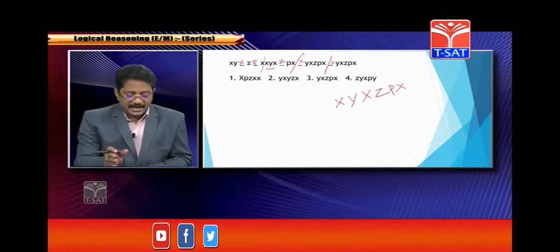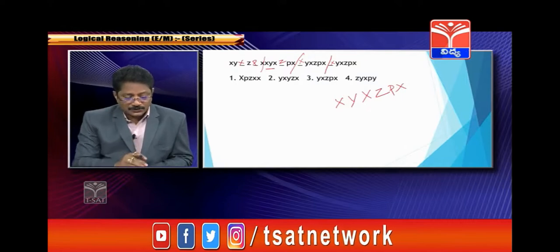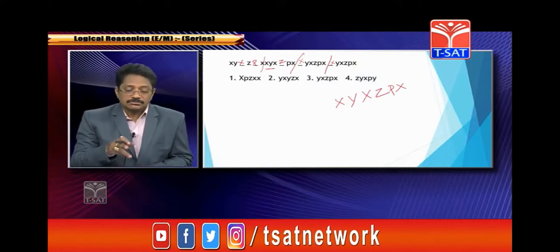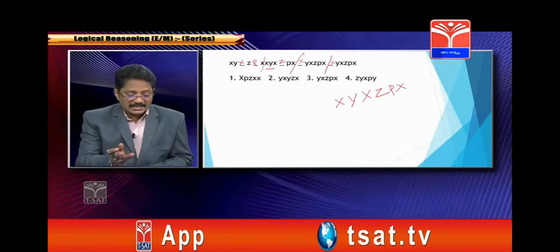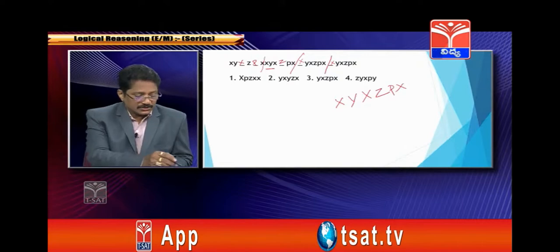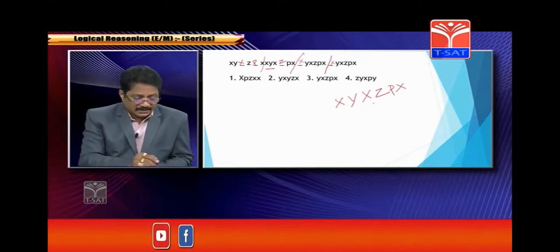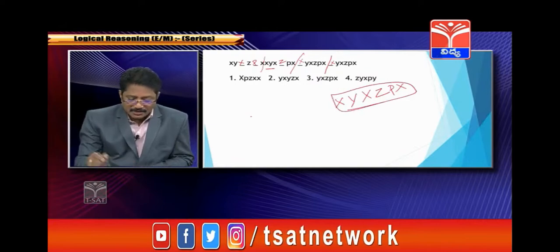all these 24 letters into 6 groups, each with 4, or 4 groups, each with 6. Each one has 6 means 4 groups is a good one here. For that reason, X, Y, X, Z, P, X is the common term among all of these.